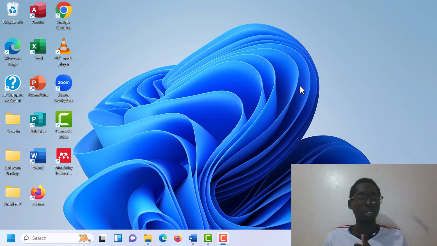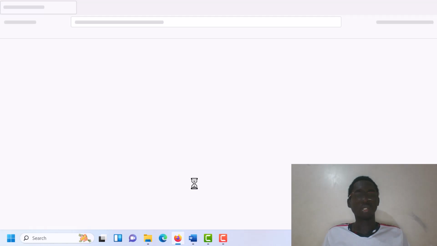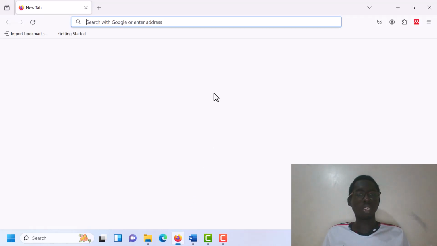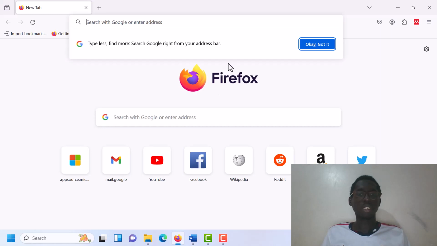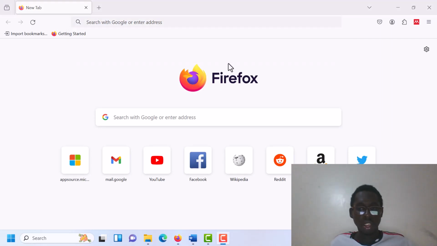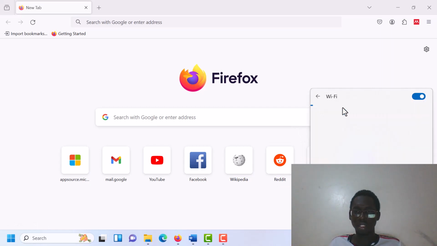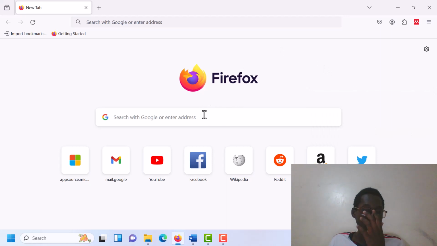For our case, we're going to use the library database of Google Scholar. You head into your web browser, depending on the one you're using. For example, I'm using Firefox. Now that my Firefox is up and running, let me check my internet connection. Oh, yeah, internet is back. Remember, if you want to access these library databases, you have to use a web browser.